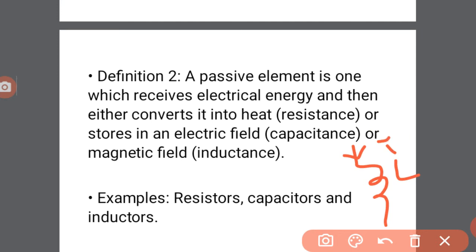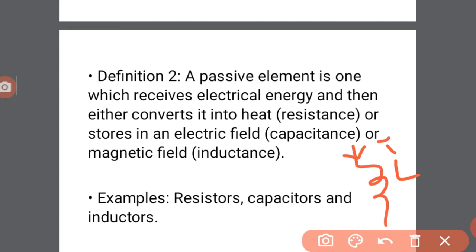the surroundings of it provide the sum of the magnetic flux linkages. That's why the inductor stores the energy in the form of a magnetic field, because when current flows through a coil, its surroundings generate flux. So the capacitor stores energy in the form of an electric field, the inductor stores energy in the form of a magnetic field, and at the same time the resistor converts it into heat.